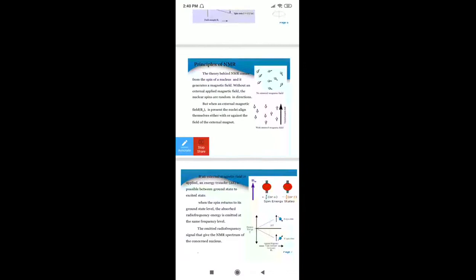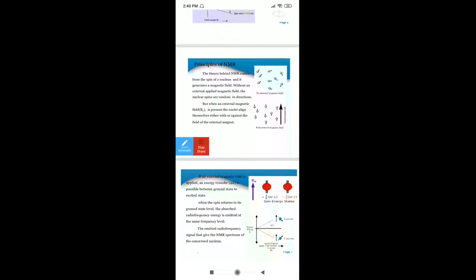And suppose if the external magnetic field is applied, then we can see an alignment of the nuclei. The alignment will be with or against the field of the external magnet. We have discussed this yesterday. This is the original before applying the external magnetic field.